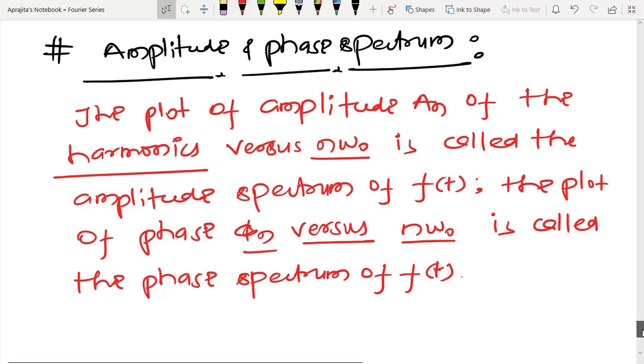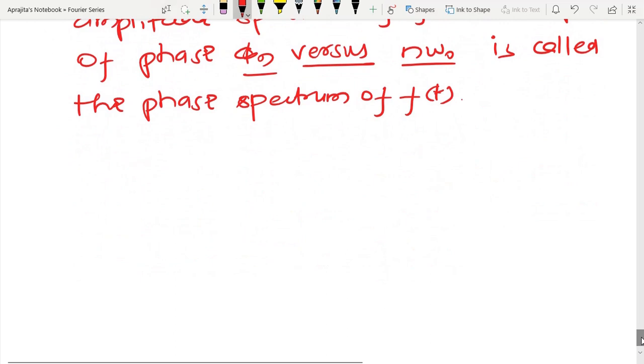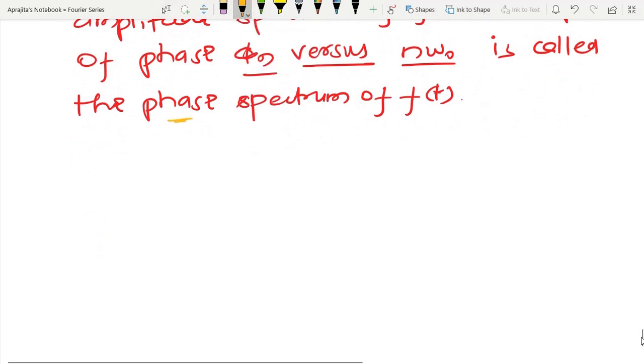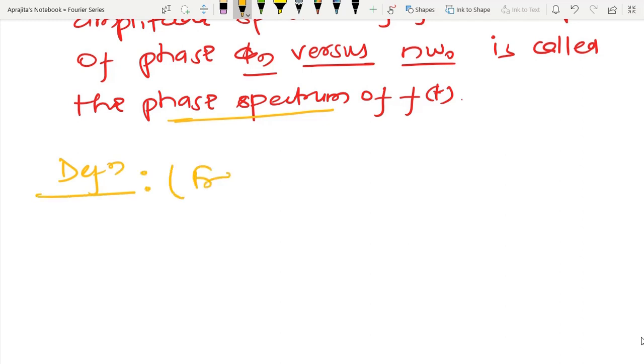So in this way we define the phase spectrum as well as the amplitude spectrum, and sometimes people use another definition called the frequency spectrum. So let us see the definition of the frequency spectrum.